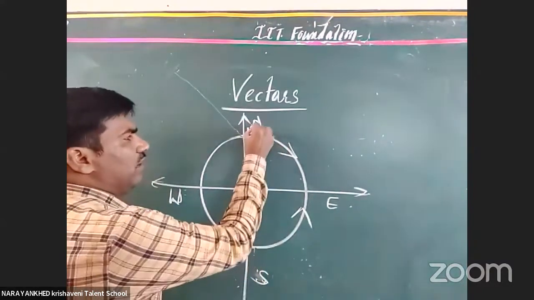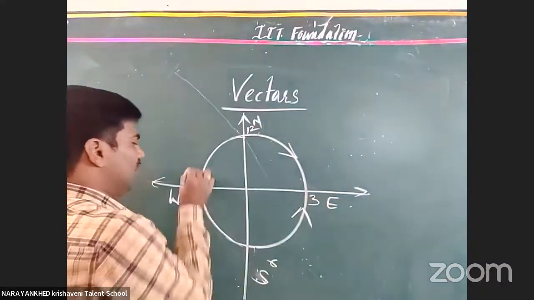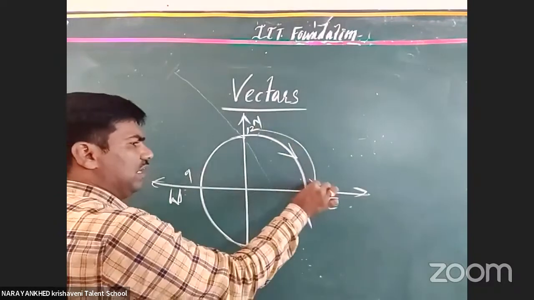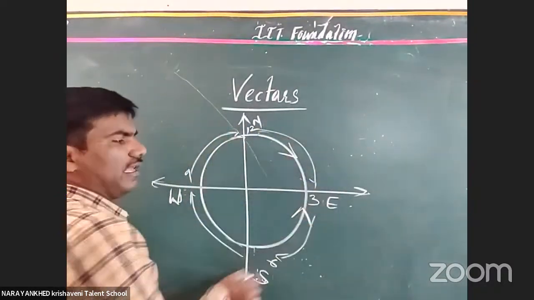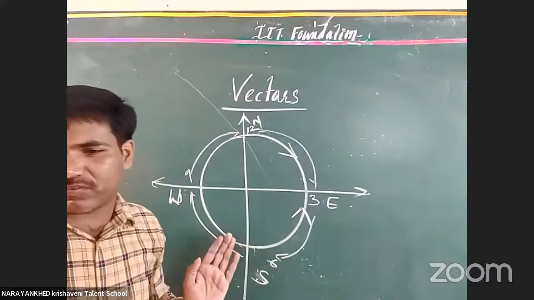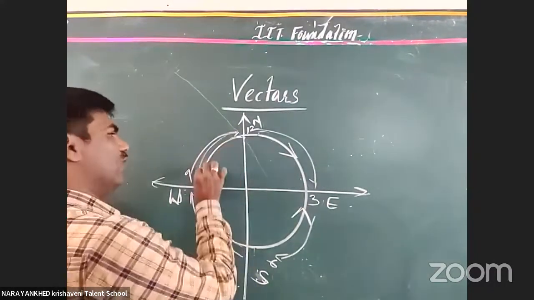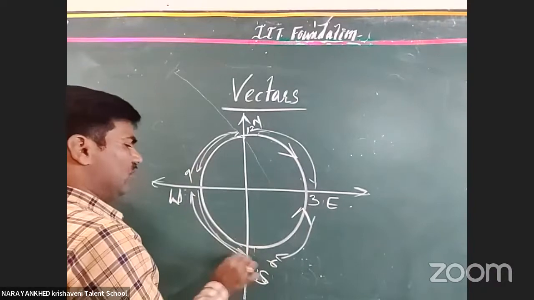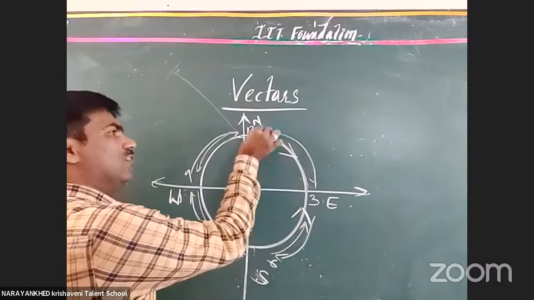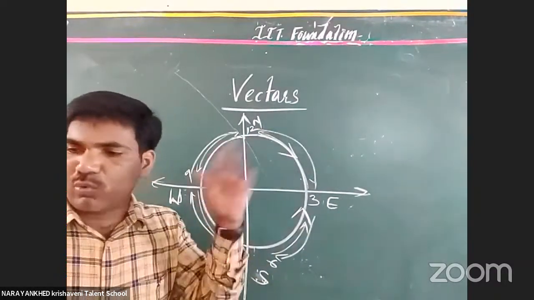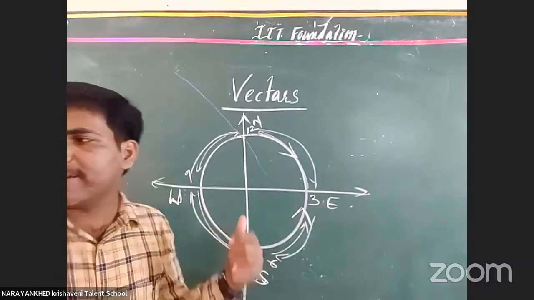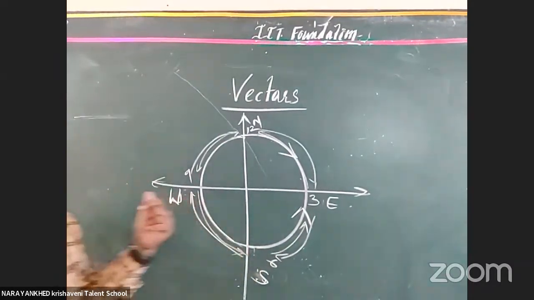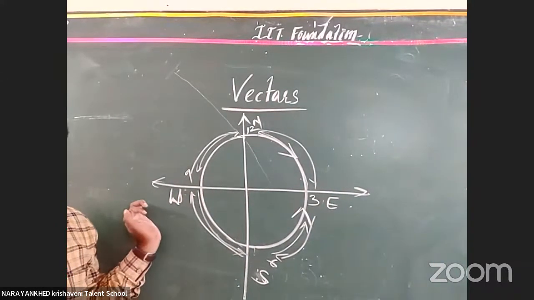This is the 12, this is the 3, this is the 6, this is the 9. 12 to 3, 3 to 6, 6 to 9, 9 to 12, again like that, it is the clockwise direction. Otherwise 12 to 9, 9 to 6, 6 to 3, 3 to 12. This is called the counter-clockwise direction or anti-clockwise direction. Got it or not?